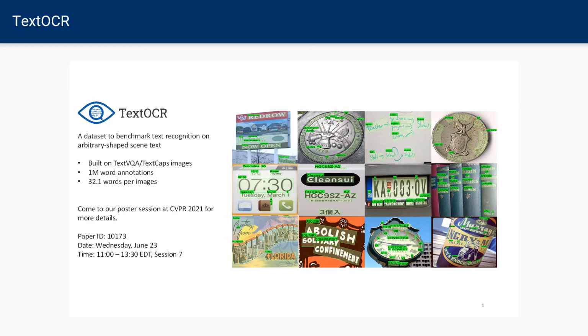Before finishing, I would like to share the release of this new benchmark for text recognition and arbitrary shaped scene text called TextOCR from my colleagues at Facebook Research. If you are interested, feel free to drop by at their poster session on Wednesday at CVPR.